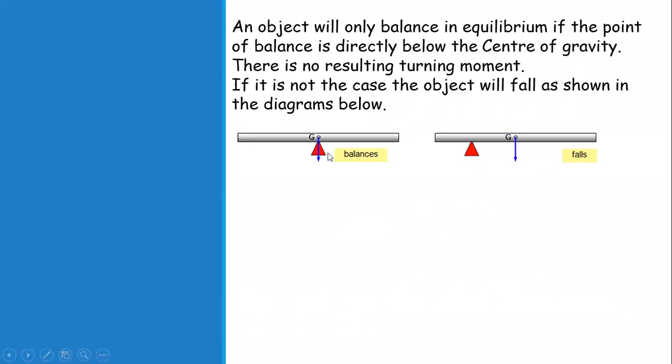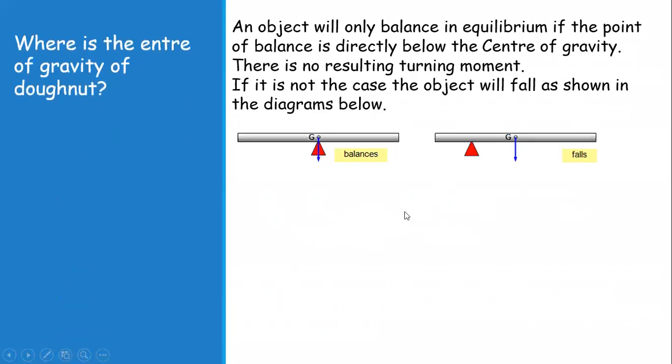But if this support is moved to any other side, this rod will fall over because it is not supported at the center of gravity. Now some interesting questions arise, like where is the center of gravity of a donut?